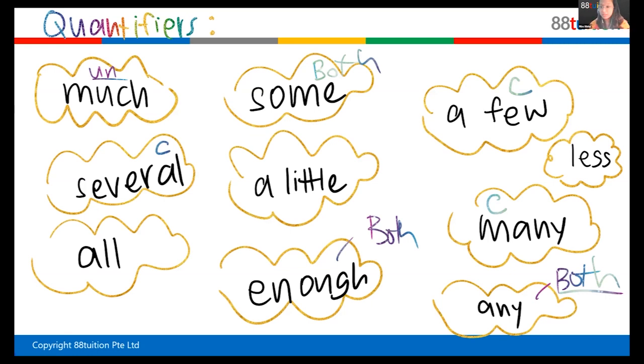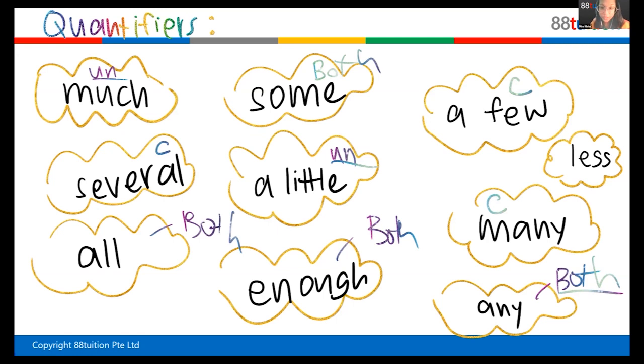A little. Yes, little is very good. Little is uncountable. What is the one more thing that is uncountable? All. So much, little, and all. No, all is also both. Good try. Give yourself a point for trying. All is also both. You can say all the toys, or all my time. So that's for both.